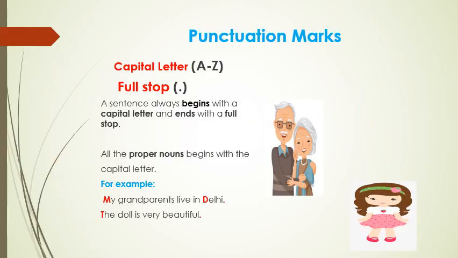Now let us see what are these punctuation marks. So, the first and foremost rule while writing a sentence is that a sentence always begins with a capital letter and it ends with a full stop. So, whenever you are going to write a sentence, it can be any sentence. My name is, whenever you write 4 or 5 lines on myself, my name is Preeti, I am 5 years old. So all your sentences should begin with a capital letter.